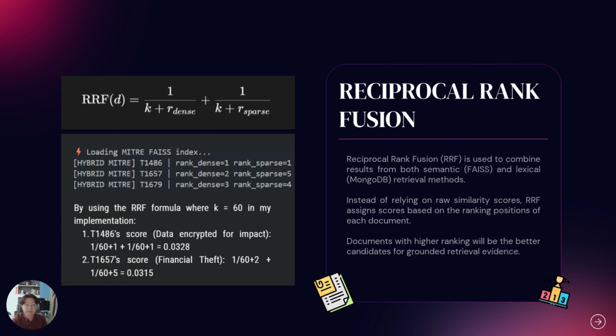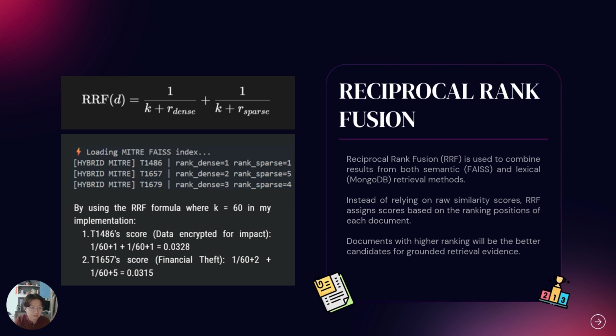Then after the dense and sparse retrieval, the system combines candidate rankings using reciprocal rank fusion, RRF. Instead of comparing raw FAISS scores and MongoDB text scores directly, RRF uses rank position. So in the implementation as shown in the example, each candidate receives a score based on 1 over 60 plus the dense rank. Then it adds 1 over 60 plus the sparse rank. This means that a document ranked highly by both search methods can become a strong candidate overall, while a document found by only one method can still survive if it is ranked well.